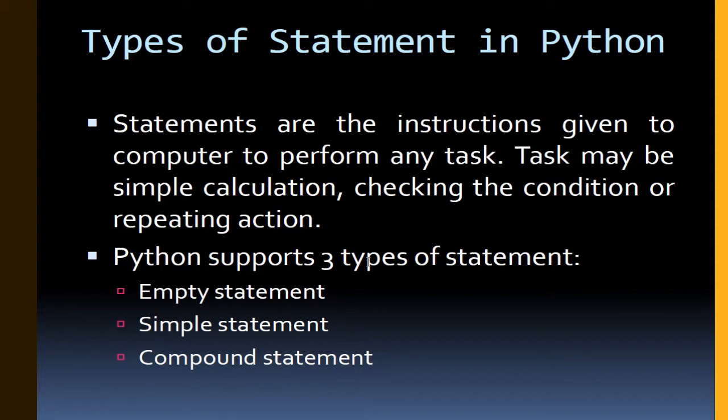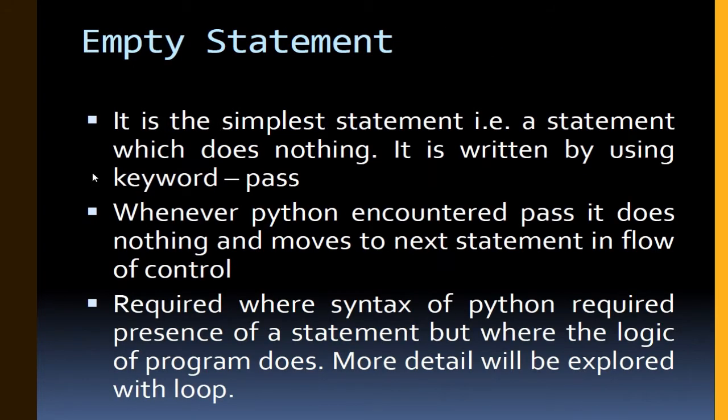Okay, so Python supports three types of statements. So what are the three types of statements, students? First one is your empty statement, second is simple statement, and third one is your compound statements. Let's see one by one. First is your empty statement. What is empty statement? It is the simplest statement, that is a statement which does nothing.